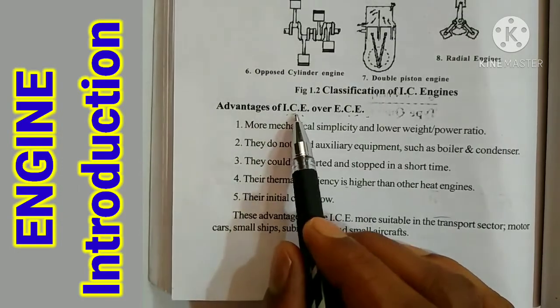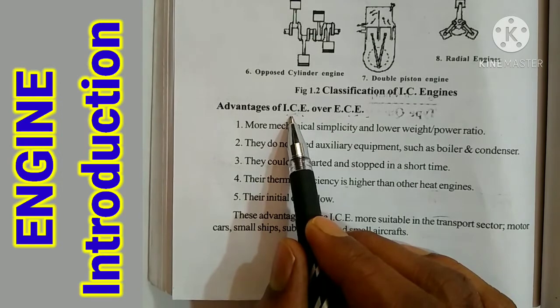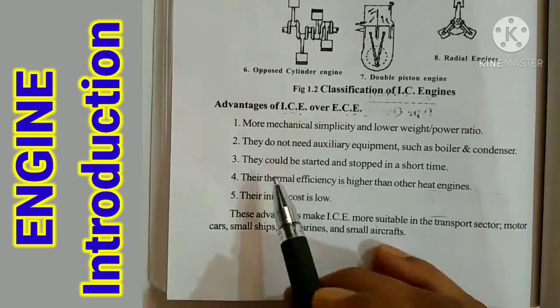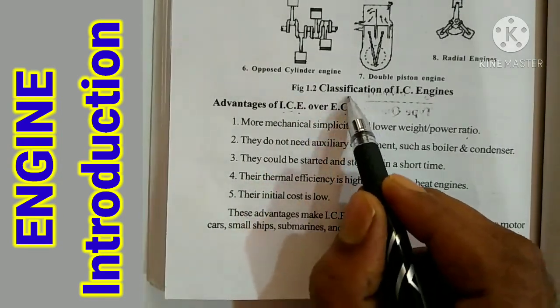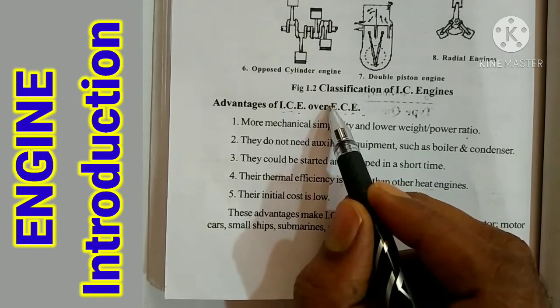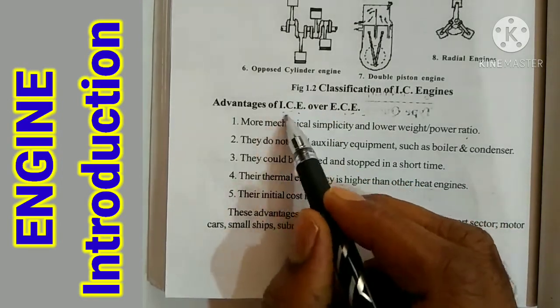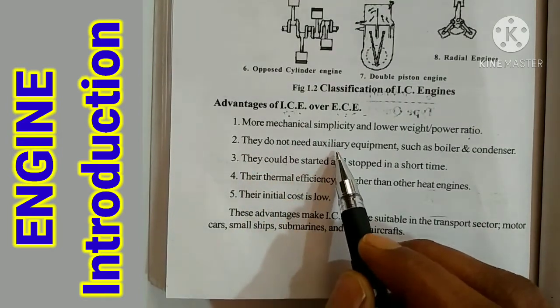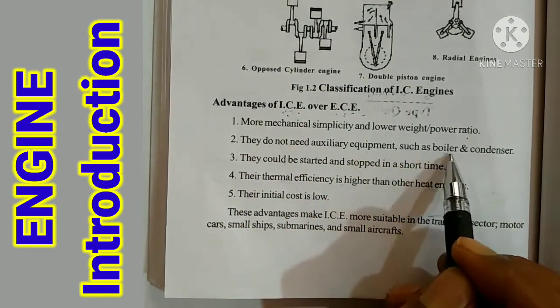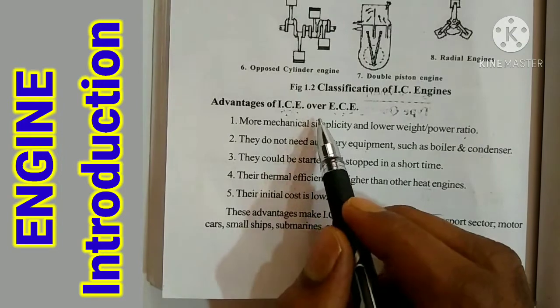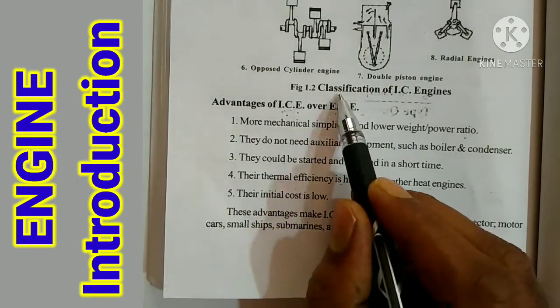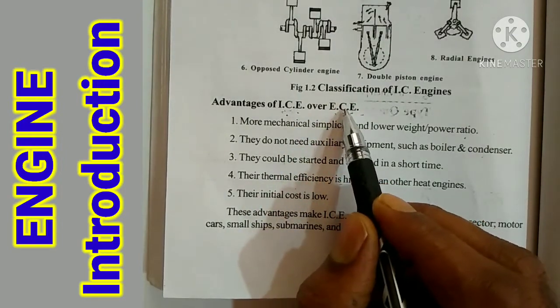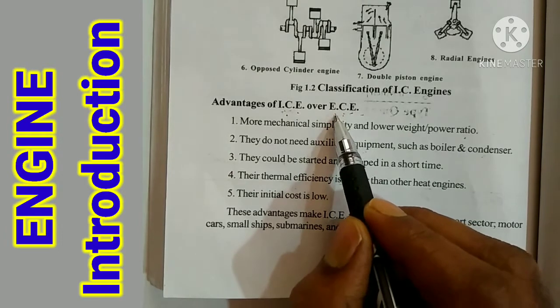So what are the advantages of IC engines over EC engines? To construct an external combustion engine, it needs more material. For an internal combustion engine we need less material, and they do not need auxiliary equipment such as a boiler and condenser. That is the reason more material is needed for the external combustion engine; the boiler and condenser, everything will be needed there.